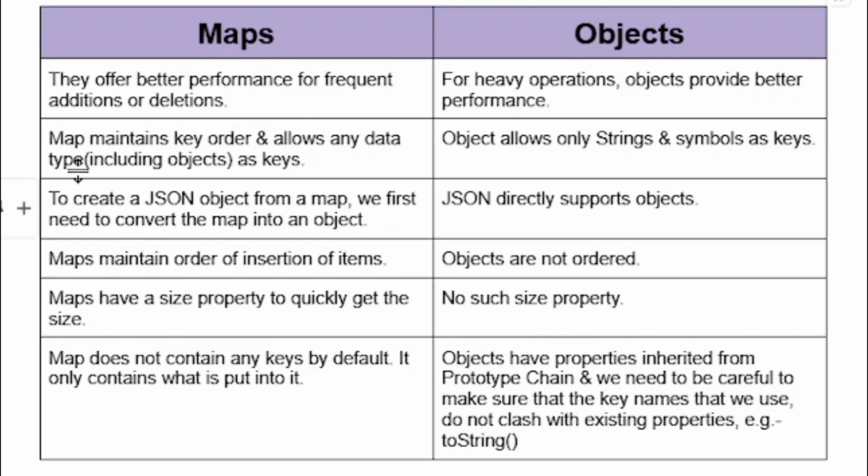So, maps offer better performance for frequent additions or deletions, whereas for heavy operations, objects provide better performance. Map maintains key order and allows any data type including objects as keys, whereas object allows only strings and symbols as keys. So let's check.